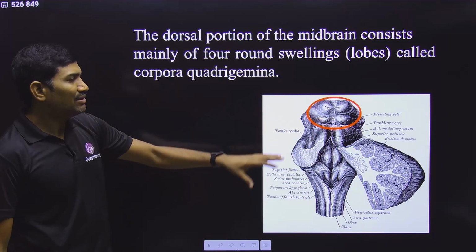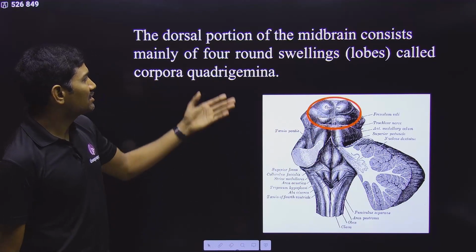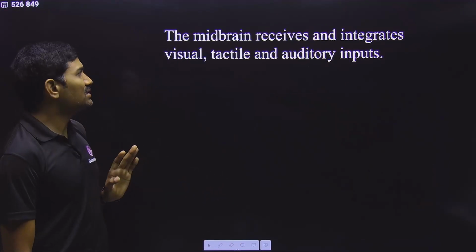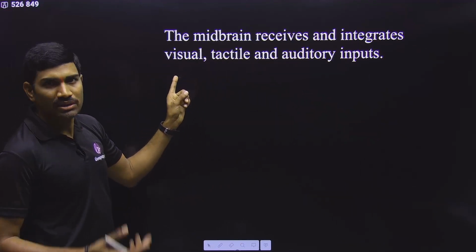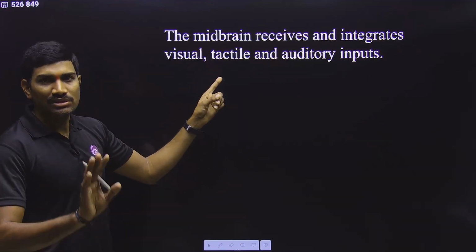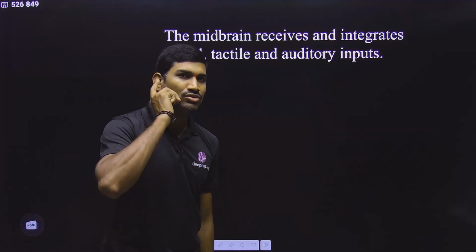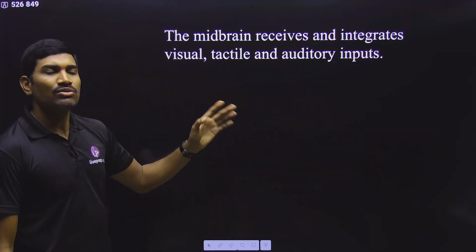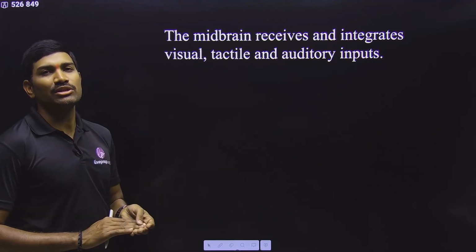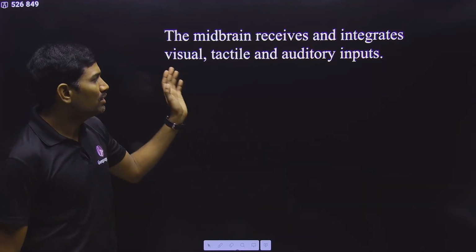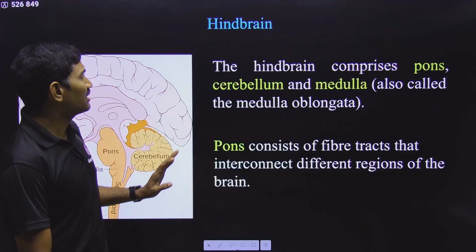So in this way they have different roles, but not mentioned in NCERT. At least NCERT points you please remember. The midbrain receives and integrates visual, tactile and auditory inputs. Visual means vision related, tactile means touching related, and auditory means sound related inputs. So with respect to these things, it will give information so that our body will respond to these particular signals.